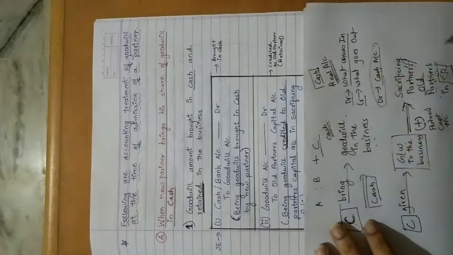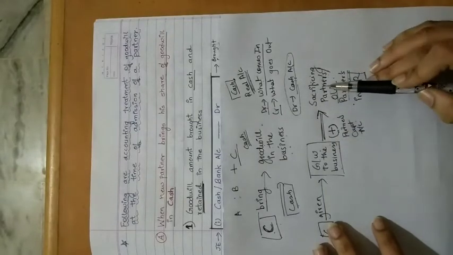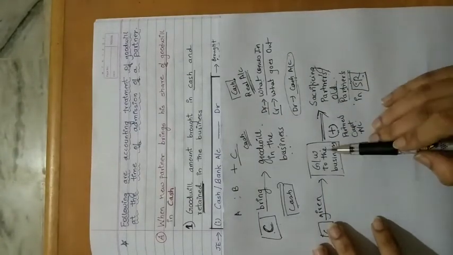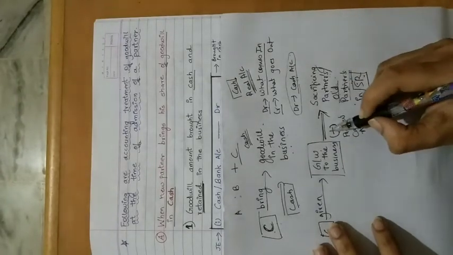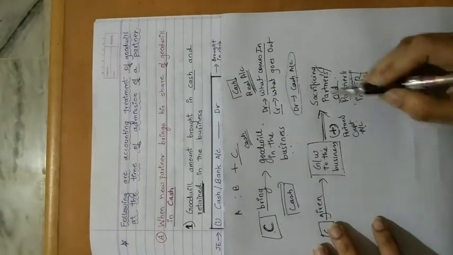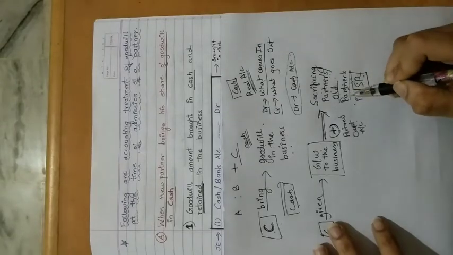Okay, because that goodwill which is brought by the new partner in the business, we are giving it to the sacrificing partner or old partners in sacrifice ratio. So when I say it is given to the old partners or sacrificing partner, it means we have to add to the sacrificing partners capital account, which means the old partners capital account.